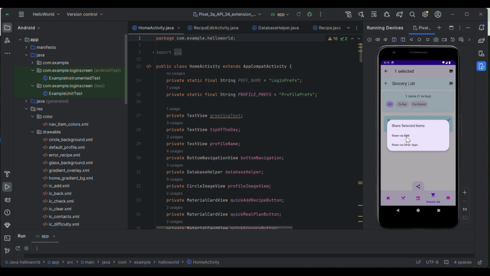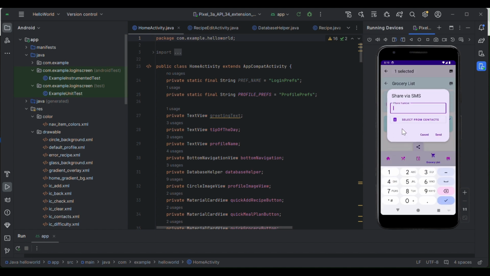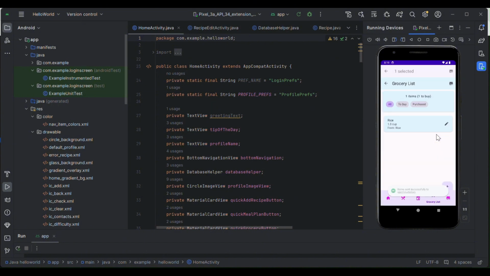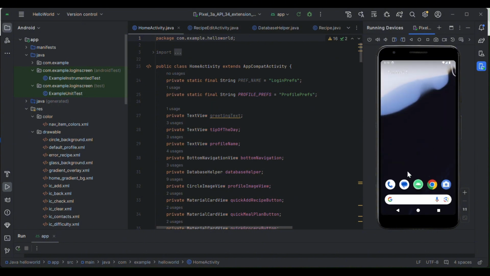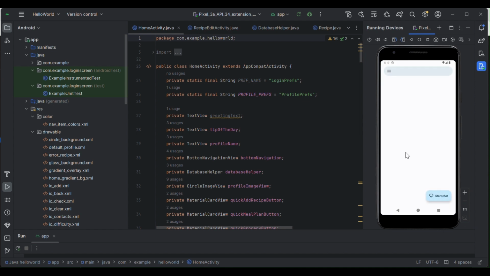We can share it through SMS and other applications. Let's share it through SMS. We can see it in our message box.